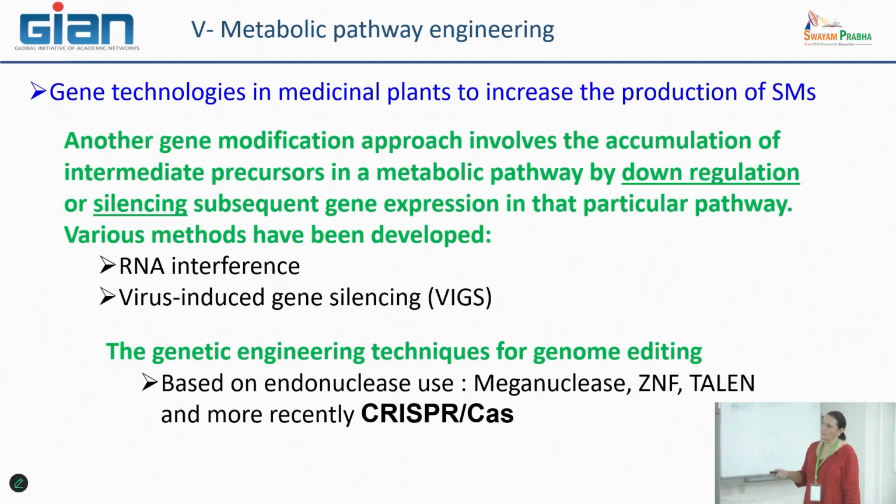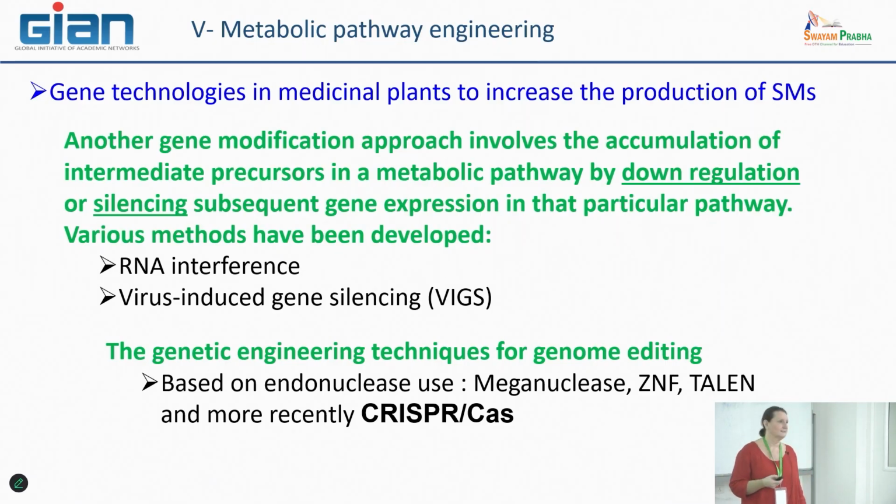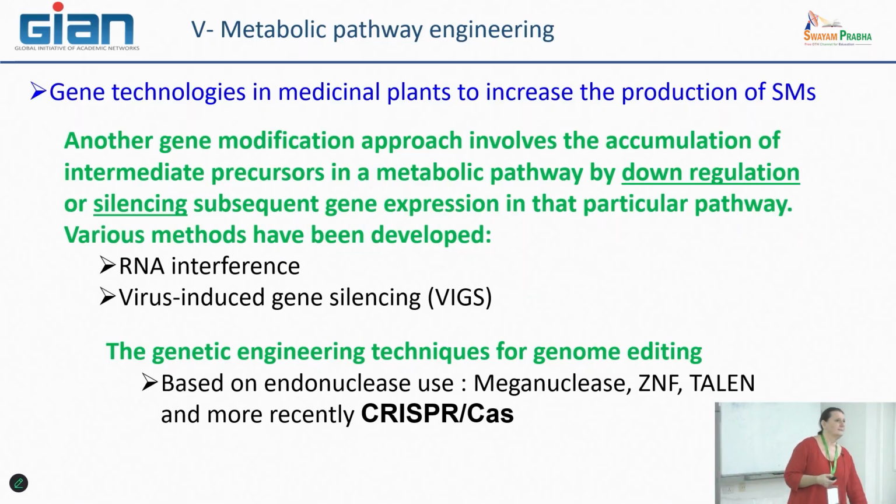And the second one, which is really useful as a tool for characterizing specific activities, is what is called virus-induced gene silencing or VIGS. That is also quite easy to organize in a lab and to develop for having this type of answer, considering the specificity of some gene activity.